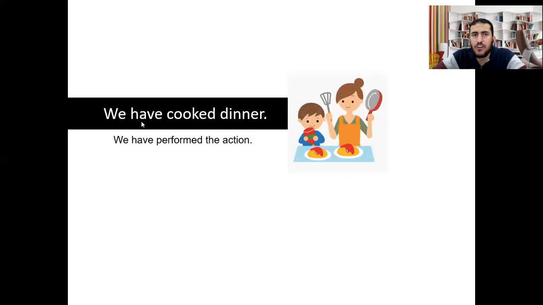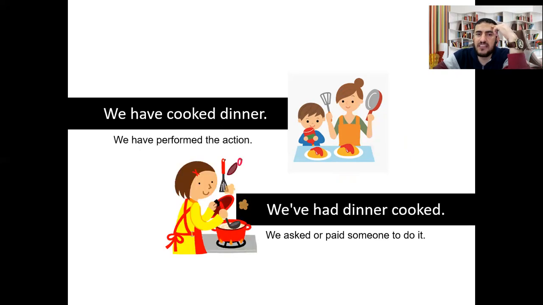Another example, we have cooked dinner. It means we have performed the action. We have done the action. But in causative, it should be, we have had dinner cooked. Look here, have had. We put the verb have in the present perfect, the same as in the sentence here. In the present perfect, have had. Then the object, dinner. Then the past participle, cooked. We have had the dinner cooked. It means we asked or paid someone to do it.